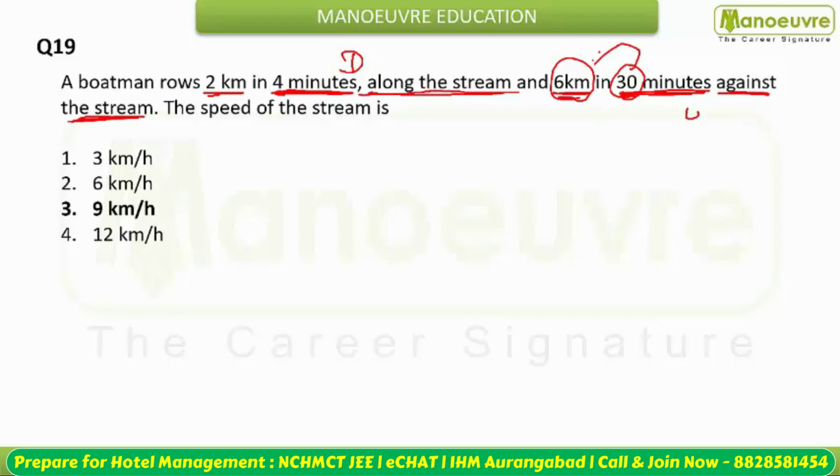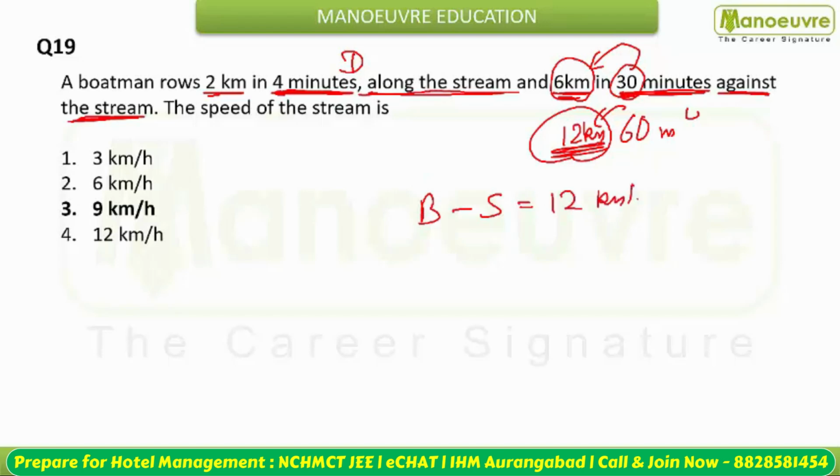30 मिनट्स में किया डिस्टेंस क्या है? 6 किलोमीटर. 60 मिनट्स में डिस्टेंस कितना होगा? That's going to be your 12 किलोमीटर. And this is the speed per hour. 1 आवर में जो आप डिस्टेंस ट्रेवल करेंगे that is your speed. So you can see upstream speed, that is your boat minus stream, is your 12 किलोमीटर per hour speed.